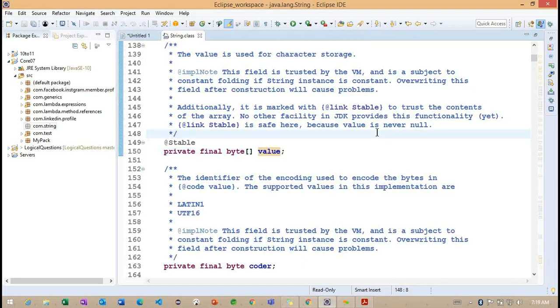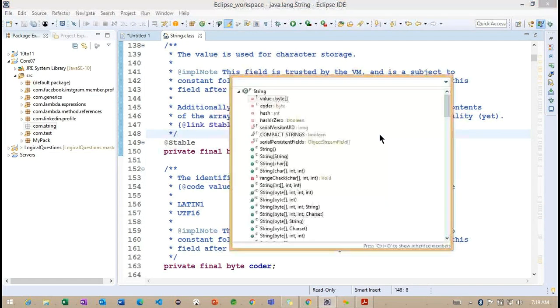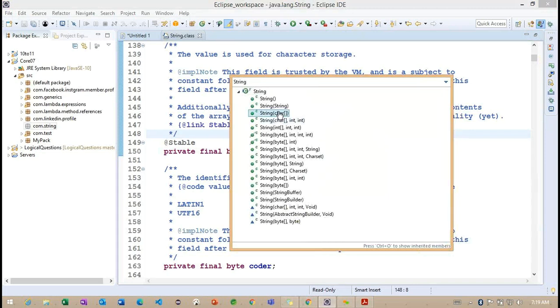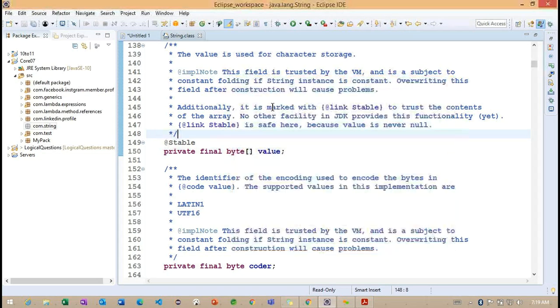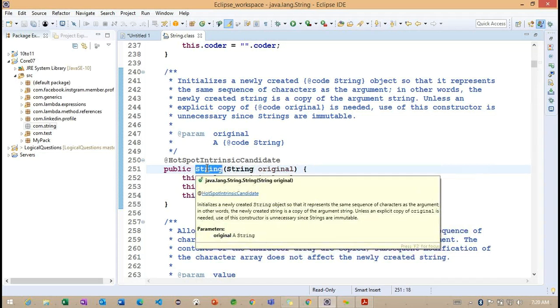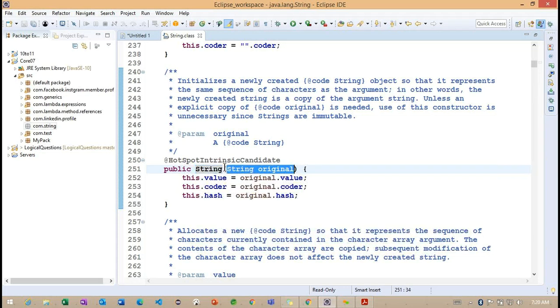Now we will see how these values are stored. But first we need to understand that when we create the default constructor, the string class is not doing anything here. Right. Now we'll work on another constructor. Now you can see, this is another constructor called String, which is expecting a parameter, also of the same class type. This is the String class we are discussing, and the constructor name is also the same. Getting the point?